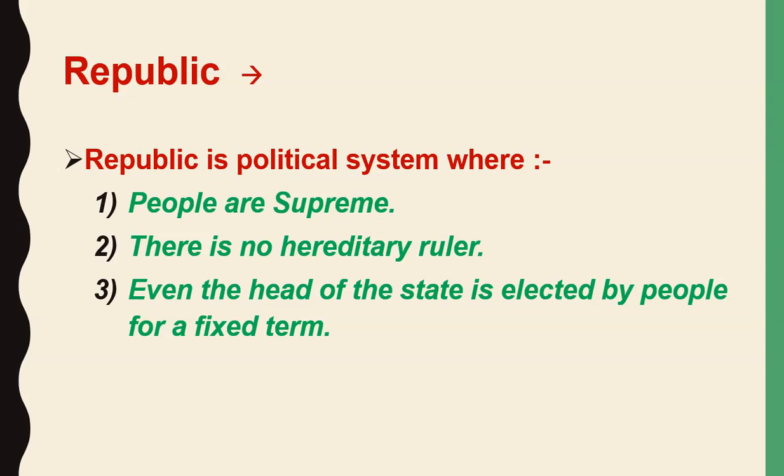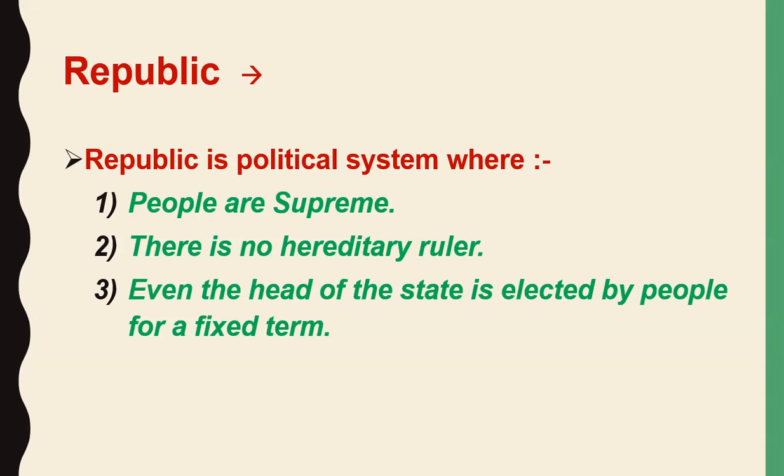So hereditary ruler means when the son of king becomes the king. Okay, so hereditary system means when the son of king becomes the king. So in any republic system there is no hereditary system, means son of king does not become the king. Okay, and even the head of the state is elected by the people for a fixed term. Okay, so the head of the state means the ruler of the state is also an elected person, means he is also elected by people for a fixed term.